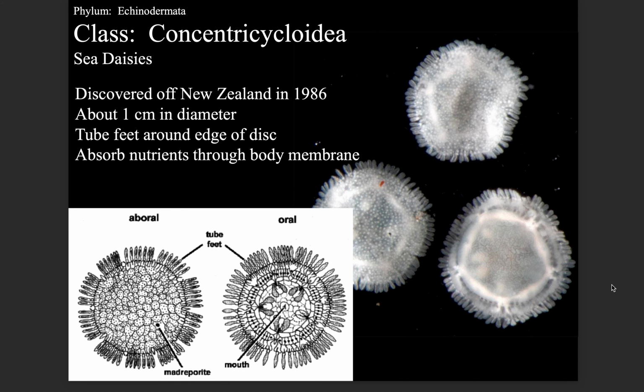Class Concentricycloidea, sea daisies, discovered off New Zealand in 1986, about 1 centimeter in diameter, with tube feet around the edge of the disc. They absorb nutrients through the body membrane.